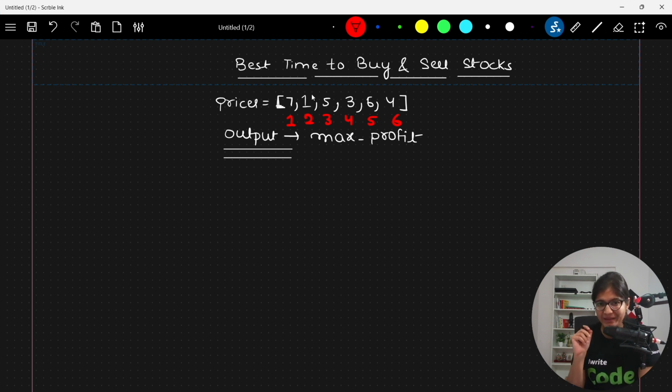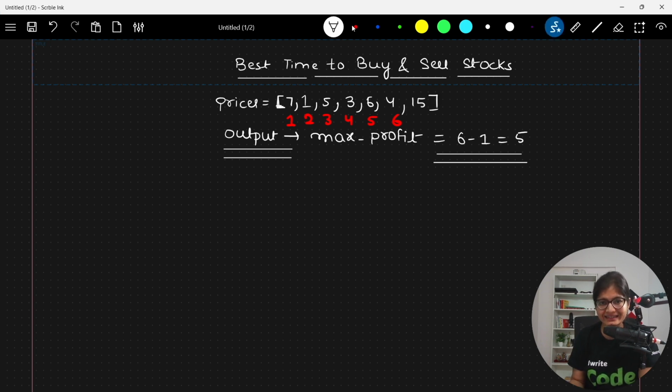At that point of time, I think it's highly profitable, because after this particular day, the price of the stock will keep on increasing compared to the value 1, correct? Now, it is maximum on day 5. So if I talk about maximum profit, it is 6 minus 1, which equals 5. Similarly, suppose the values do not end here and it goes until 15 at day 7. Then the maximum profit will become 15 minus 1, which equals 14.